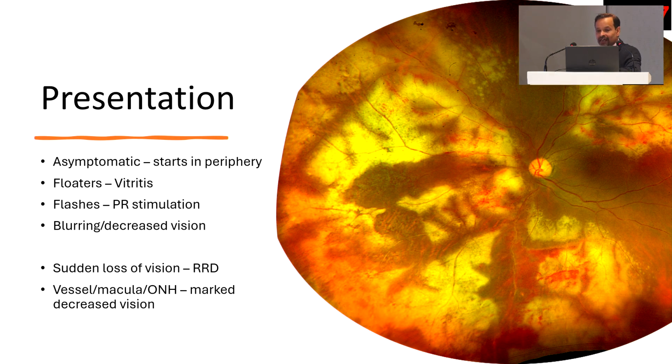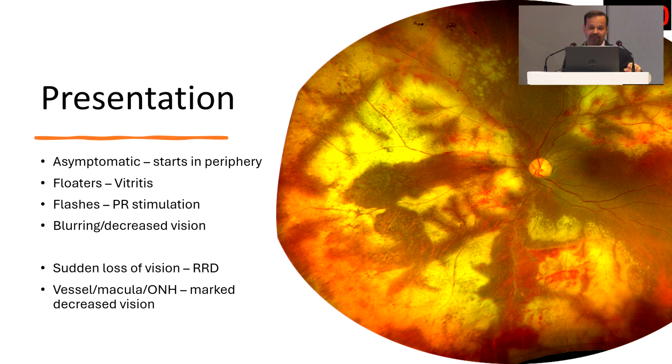So typically, CMV retinitis would start in the periphery, especially the one in the indolent form. These patients can be asymptomatic, or they may present with floaters because of vitritis. Sometimes because of inflammation, there might be mechanical or chemical stimulation of photoreceptors, and these patients can present with flashes as well. Once there is involvement of the posterior pole or significant haze in the vitreous, the patients can present with blurred or decreased vision as well.